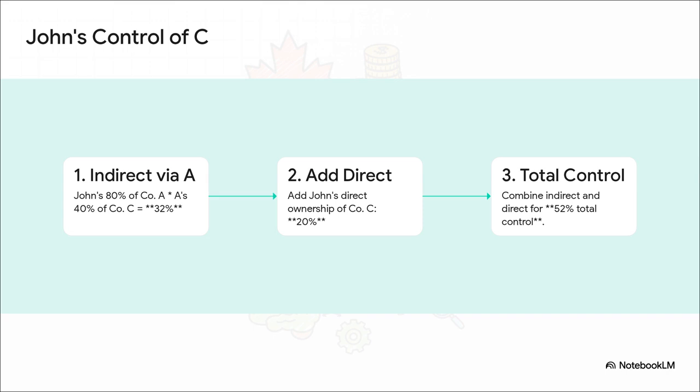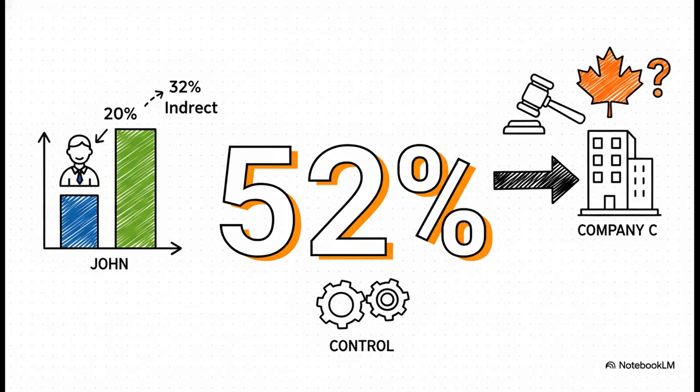He owns 80% of Company A, and Company A owns 40% of Company C, so we multiply those together. 80% of 40% gives him 32% of indirect control. Then, the final step is to add his indirect control of 32% to his direct ownership of 20%, and that brings his total effective control of Company C to 52%. Since that's over the 50% mark, he officially has control.